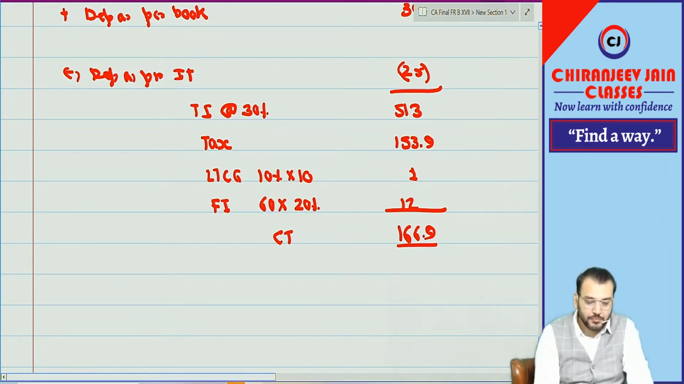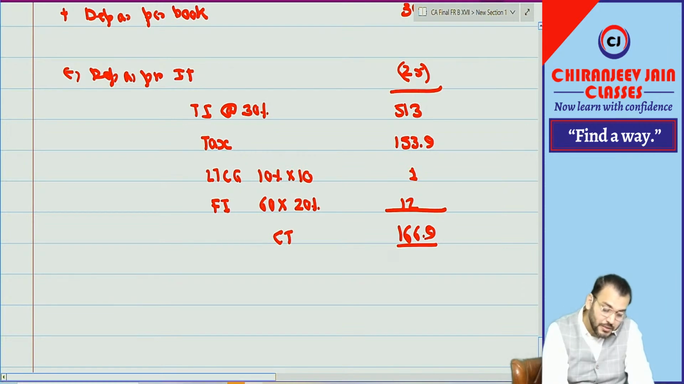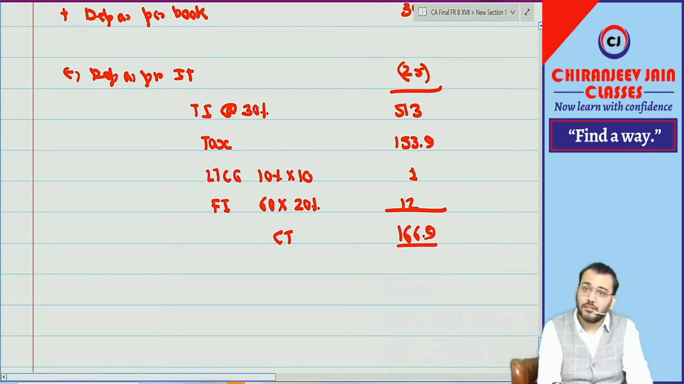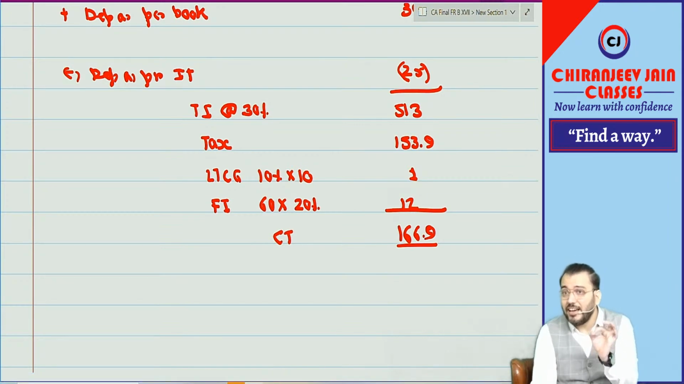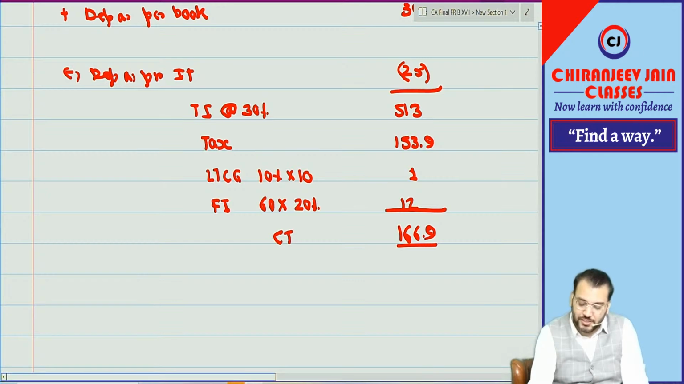Current tax. And you can see how much current tax they have given. Actually they have given wrong. Tax expense they have given as what? And that is one clerical error. Clerical error. One more mistake is there.